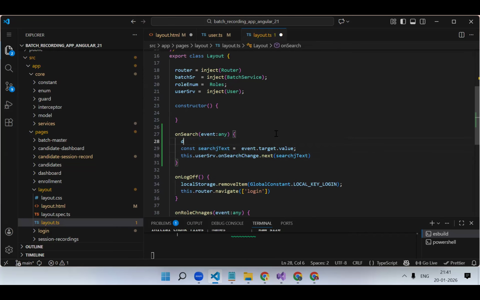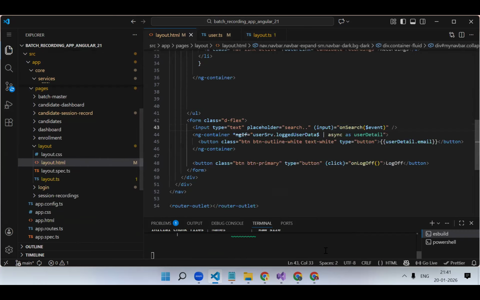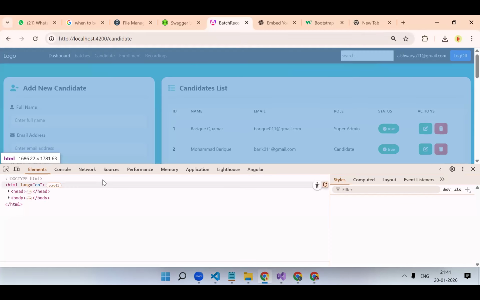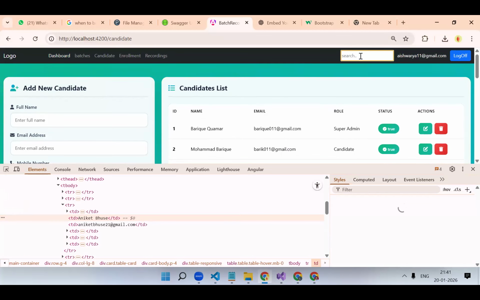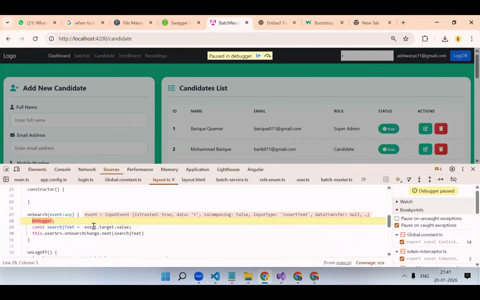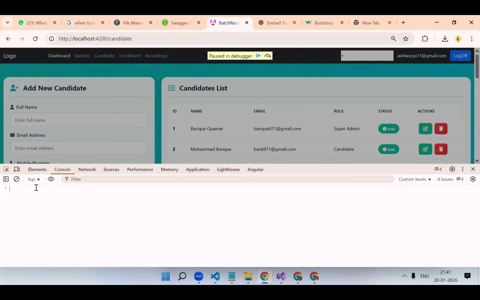Okay, let's debug it. One by one thing we will do. See, if I type over here R, in event you got the complete event, event.target. See over here, I'm writing the same thing.